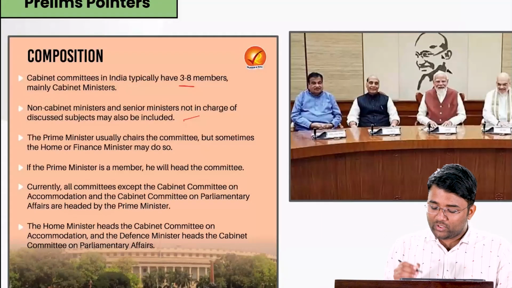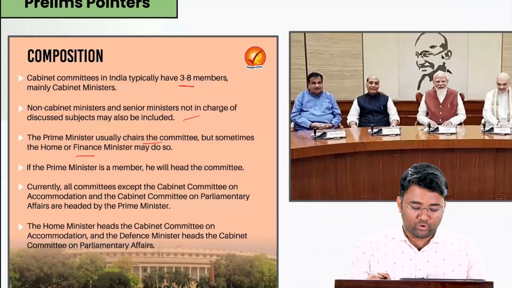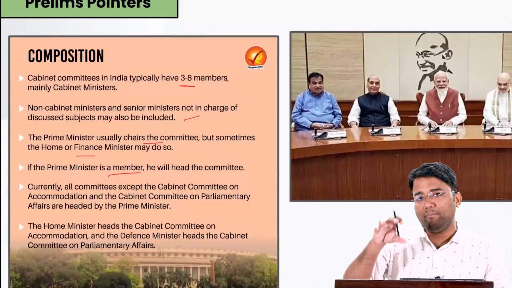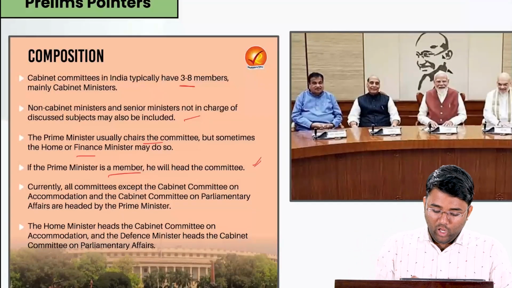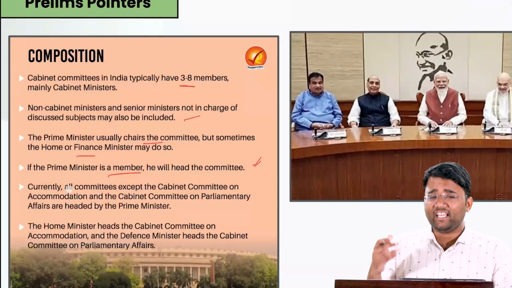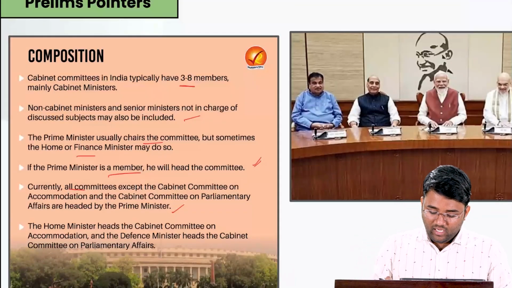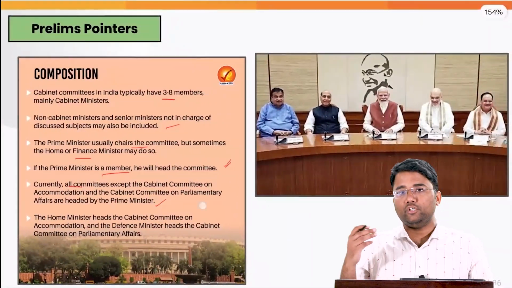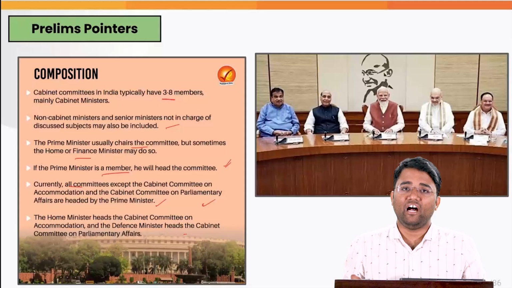Also, the Prime Minister usually chairs the committee, but sometimes the Home, Finance or Defence Minister can also do so. If the Prime Minister is a member of any cabinet committee, then obviously he will head the committee. All committees except Accommodation and Parliamentary Affairs are headed by the Prime Minister, and the Home Minister heads the Cabinet Committee on Accommodation, while the Defence Minister heads the Cabinet Committee on Parliamentary Affairs.